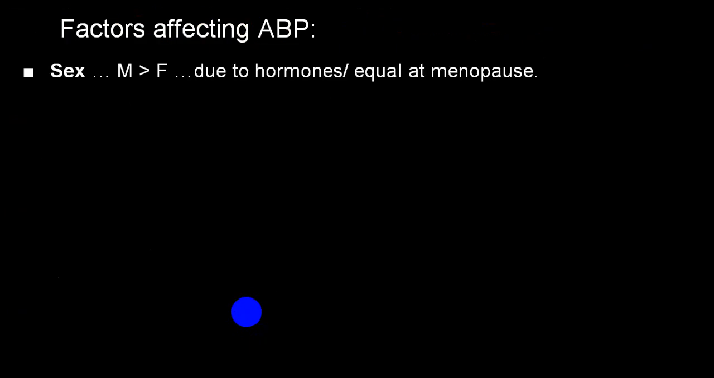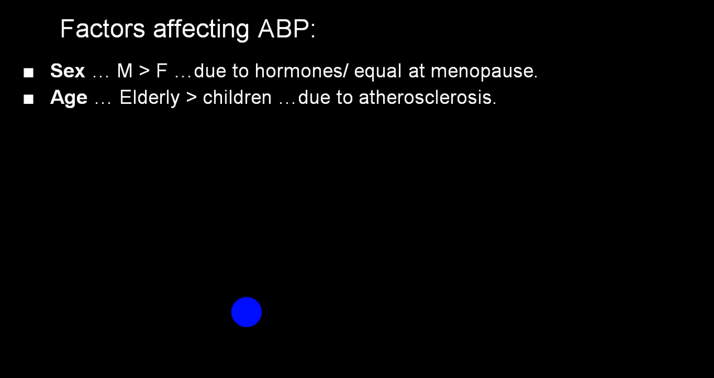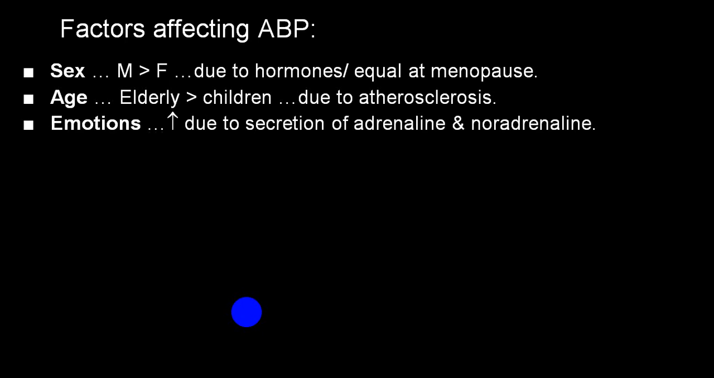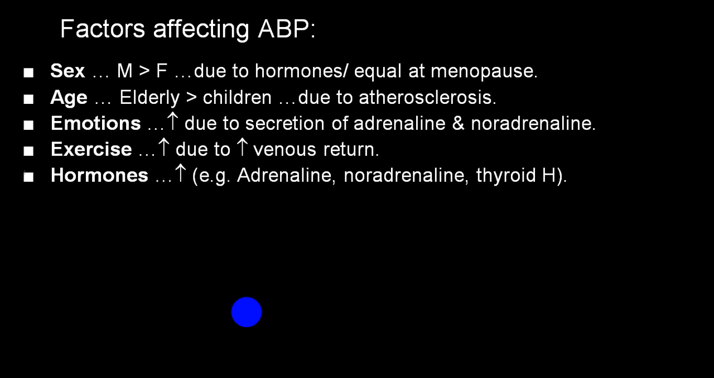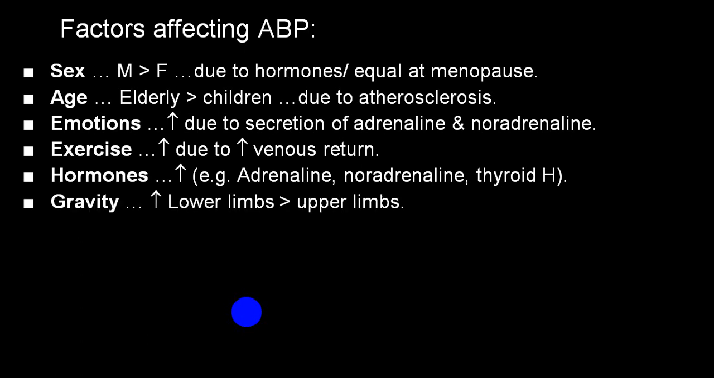Males always have a little higher blood pressure as compared to females. Elderly people will have higher blood pressure as compared to children because of atherosclerosis. We have already told you that any anxiety will increase the blood pressure because of secretion of adrenaline and noradrenaline. Exercise will increase the blood pressure because there will be increased venous return, and because of increased venous return, cardiac output will increase, and that will elevate your blood pressure. Certain hormones like adrenaline, noradrenaline and thyroid hormone we call stress hormones. So any stress will increase the blood pressure.